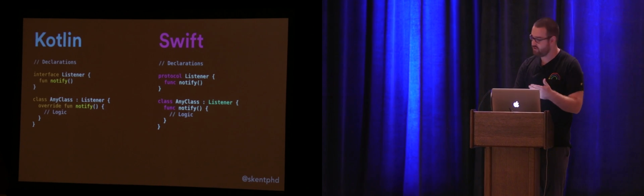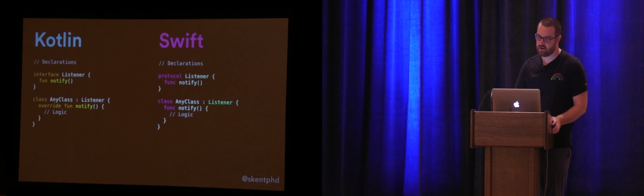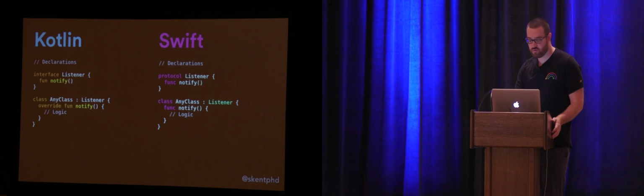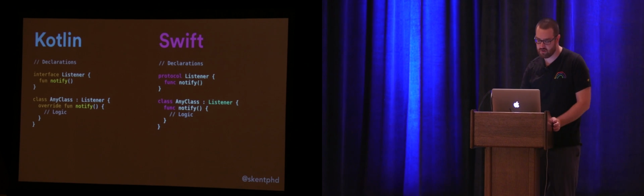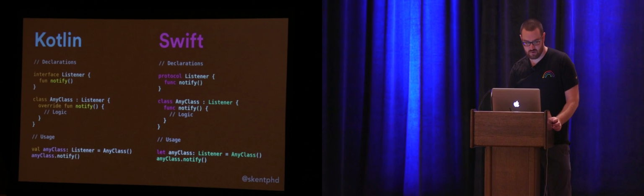Again, these are the same as a normal function declaration that we saw in the standalone example previously. The only difference is that in Kotlin, I have to add the override keyword, and in Swift, that's not required. That's one that catches me out a lot. I often add my override and then need to remove it.